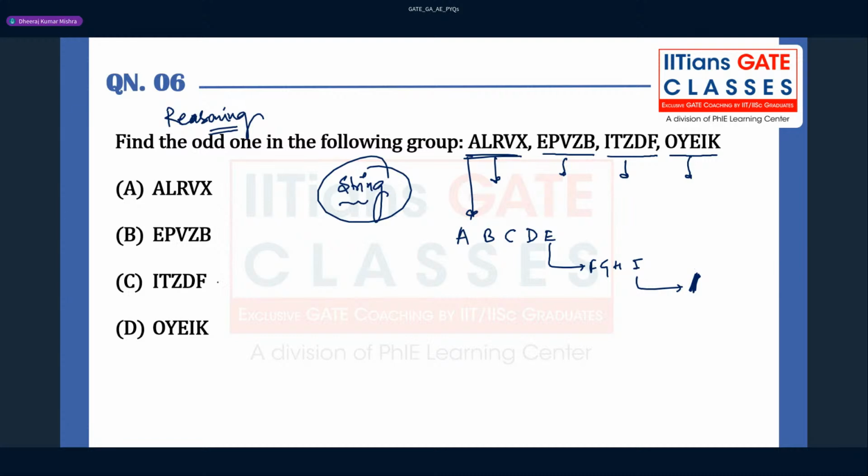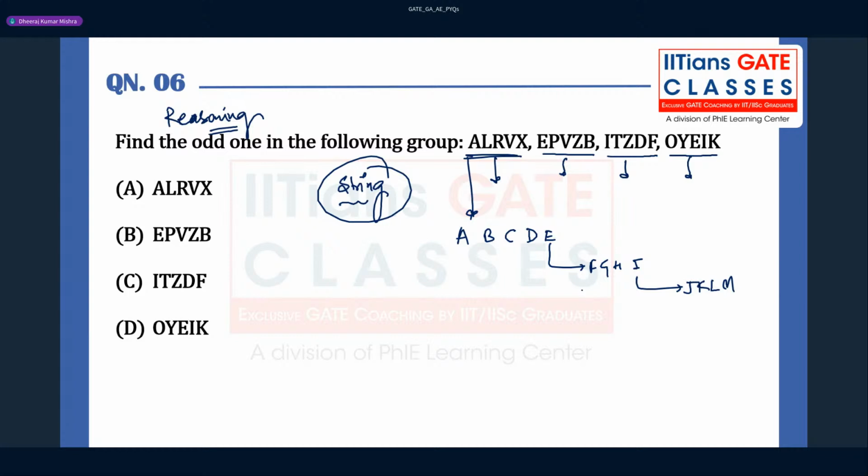So it should start like this. Here consecutive order is given. You are starting from A, B, C, D, then the next string is starting from E: E, F, G, H, I, then J, K, L, M, N. So where should it start? You have to understand this, that is very, very important.